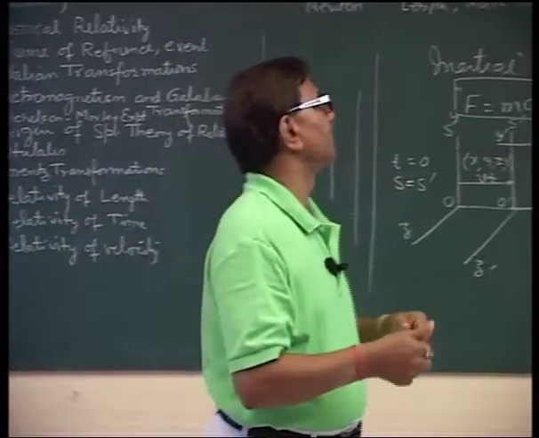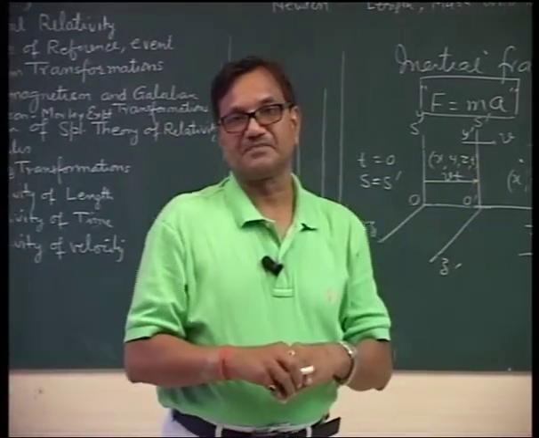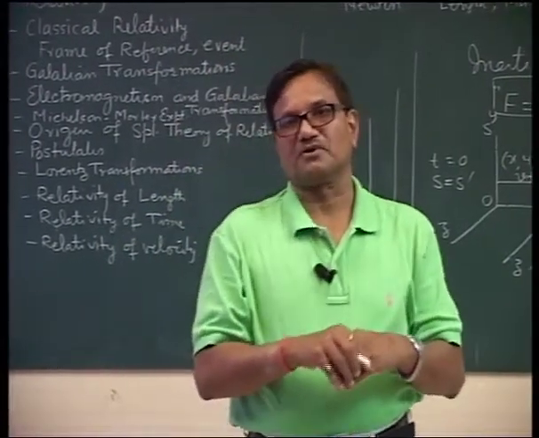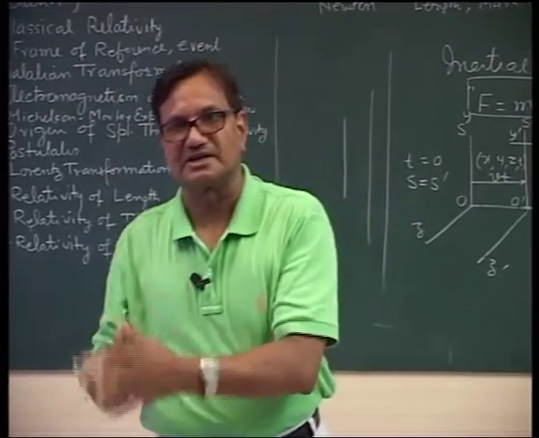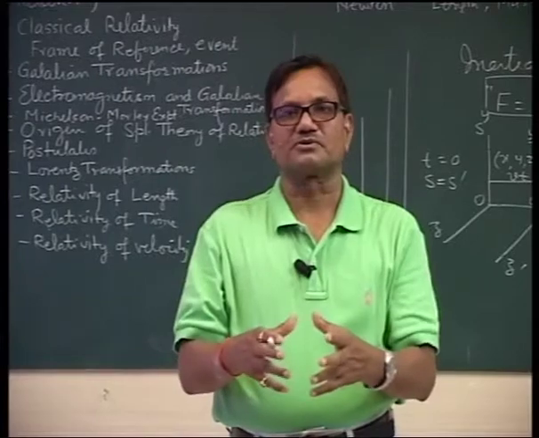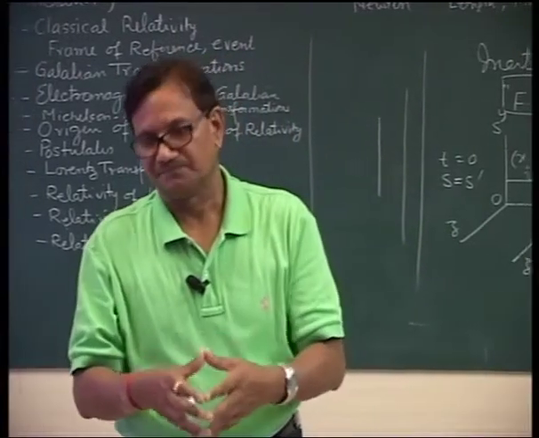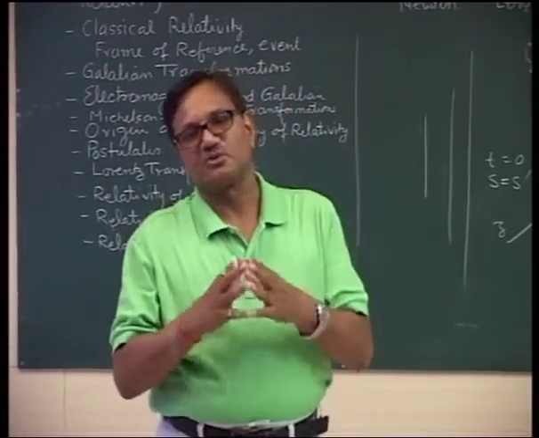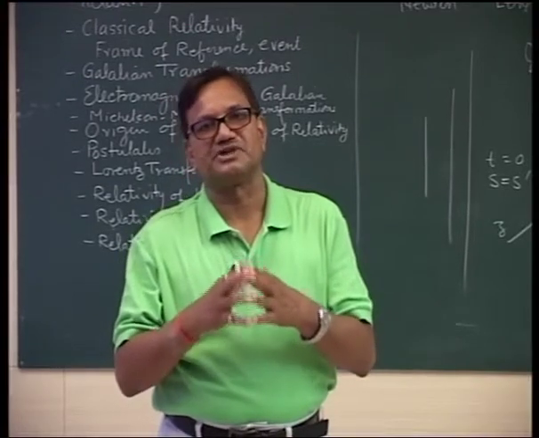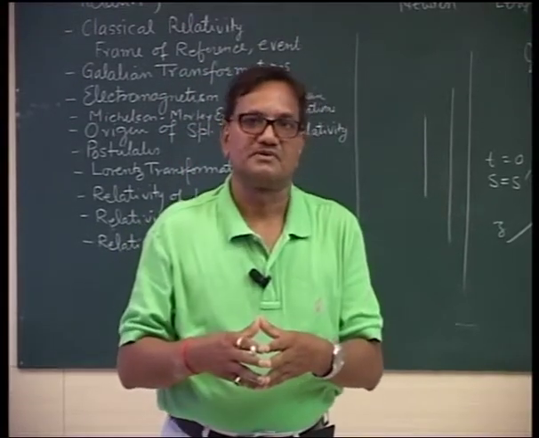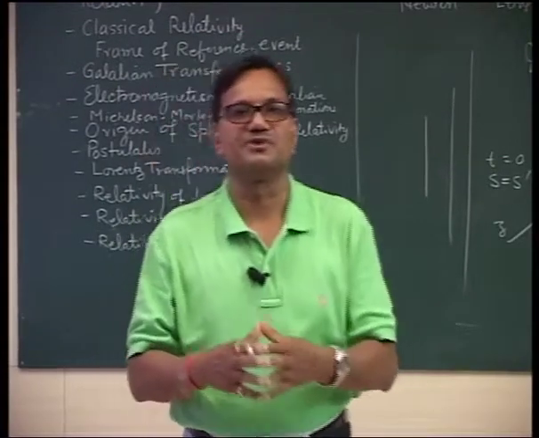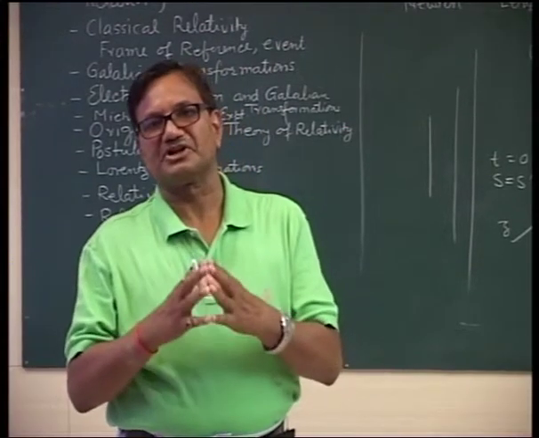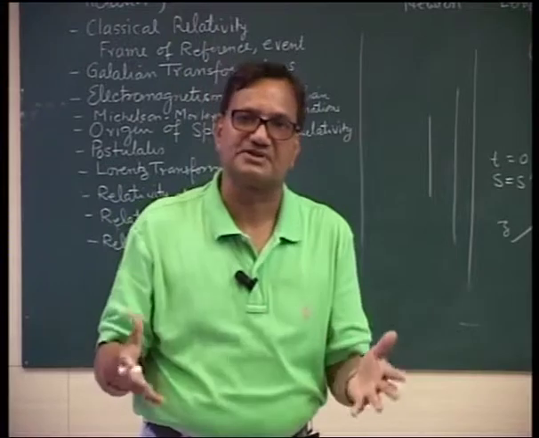They rotated the instrument by 90 degrees so that y comes in the direction of Earth's motion, and therefore the time difference which was existing earlier will be doubled, and corresponding to that there will be a shift in the fringes. Gentlemen, the instrument was made so precise that it could measure a fringe shift of 0.002 fringes. The expected shift was of the order of 0.1 fringe, and therefore the instrument was 100 times more sensitive than what is to be measured.